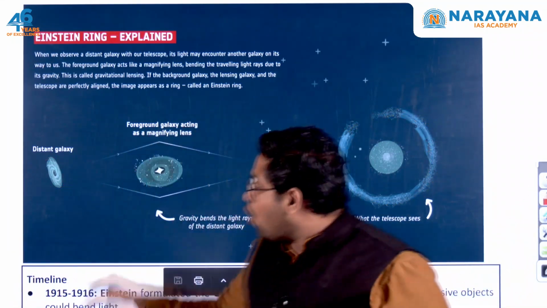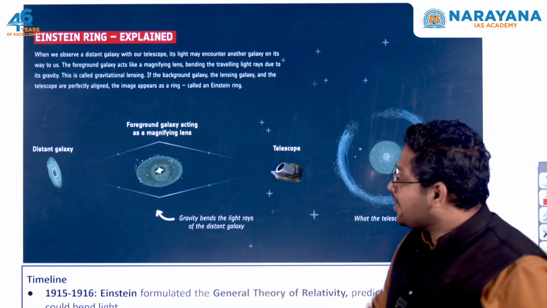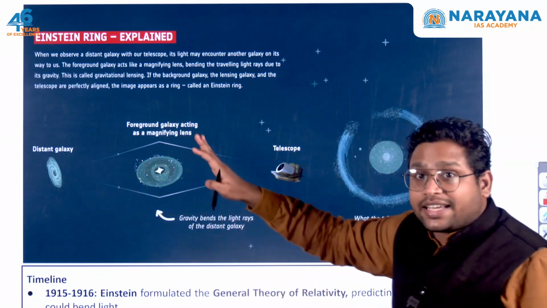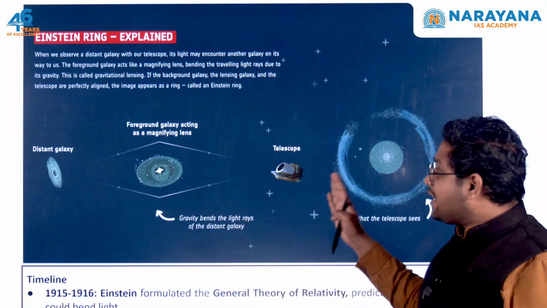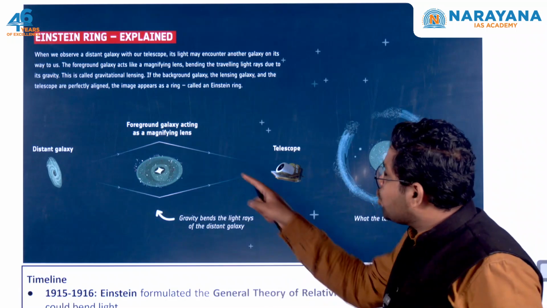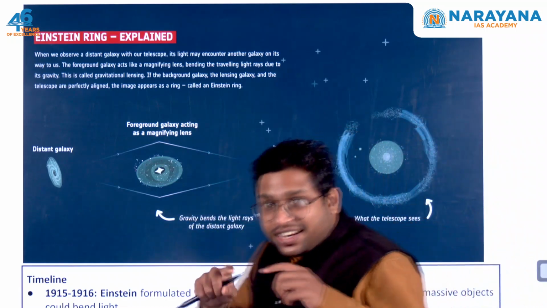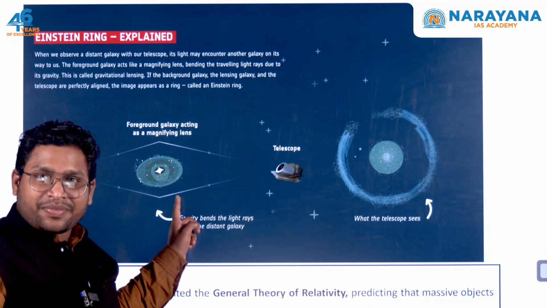Now usually when all these three are in the same alignment, in the same line, this distant galaxy, the galaxy or object or any matter that we are observing, and our telescope, then you will observe this additional ring-like structure around this particular galaxy.